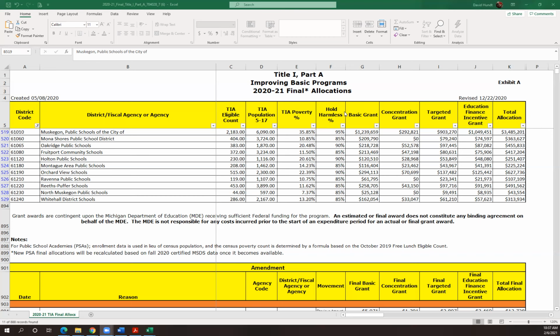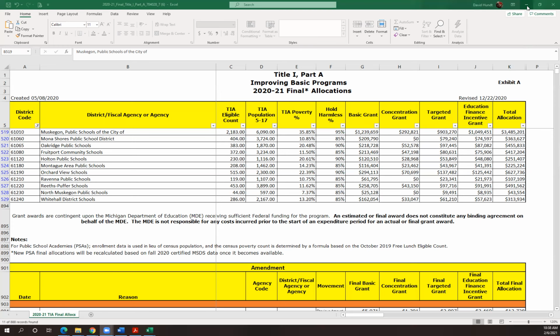Then, depending on what your poverty percentage is, will let you know if you are eligible for a concentration grant, a targeted grant, or an EFIG grant. And so you'll see that some of our schools that have a lower poverty percentage don't qualify for a concentration grant. I have full details of that in some documents that I have pasted in the description and in my monthly communication. So much like the basic grant, these all have complicated formulas that are not as simple as a per pupil allocation. And those get populated. If you just add across, it's a straight addition problem. You'll get your total allocation. So that is kind of how that allocation works.